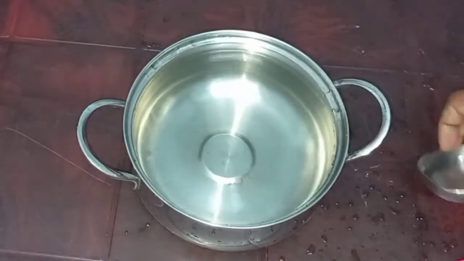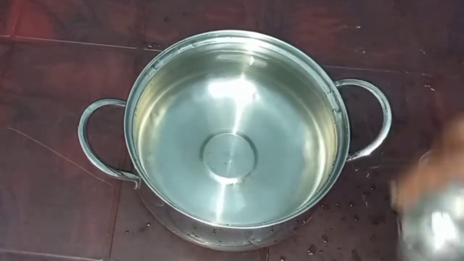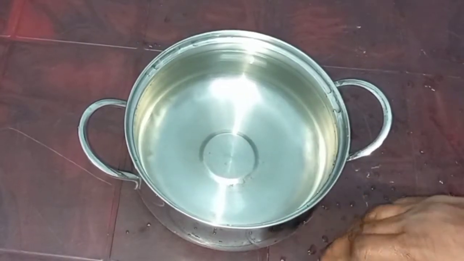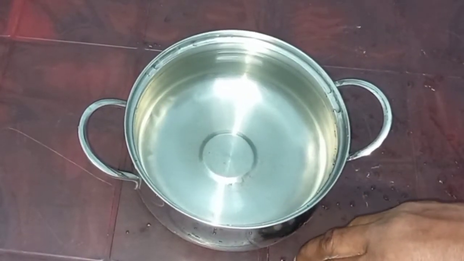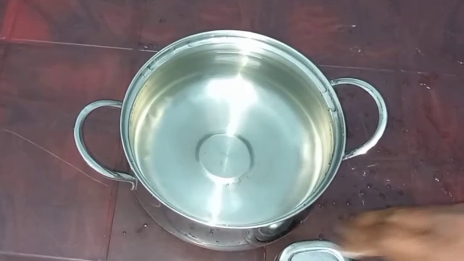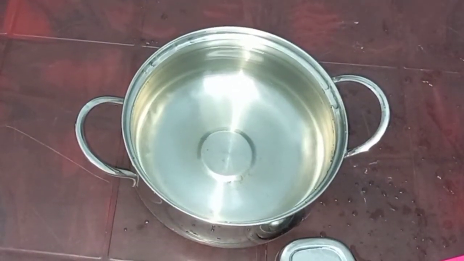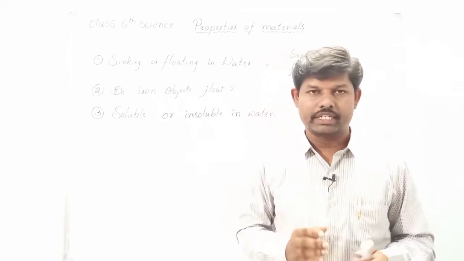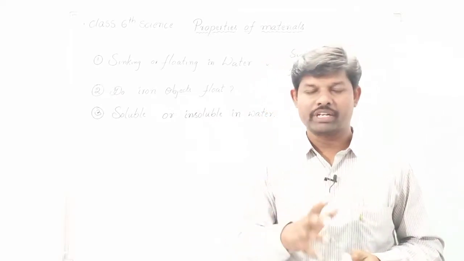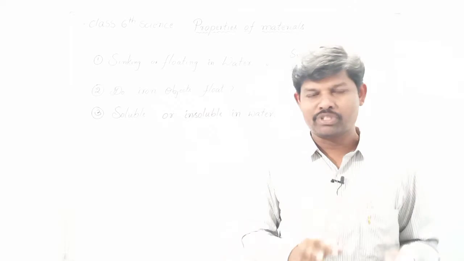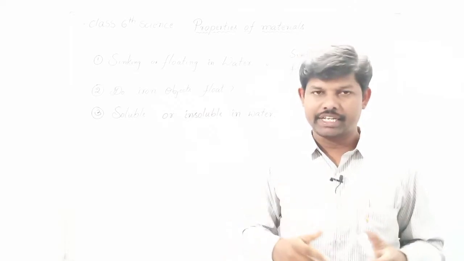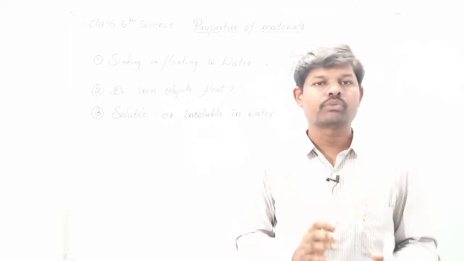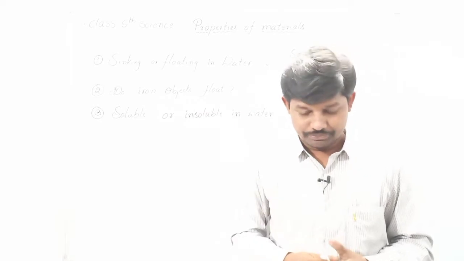Because of its shape, some are sinking and some are floating. Also, you can keep wooden pieces and wooden objects in water and observe whether they sink or float.